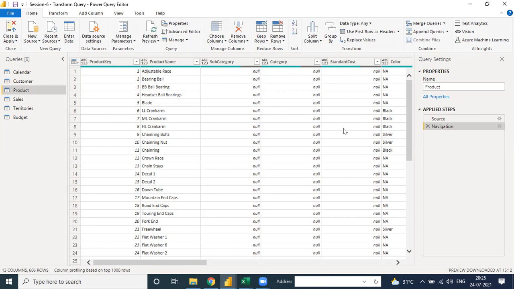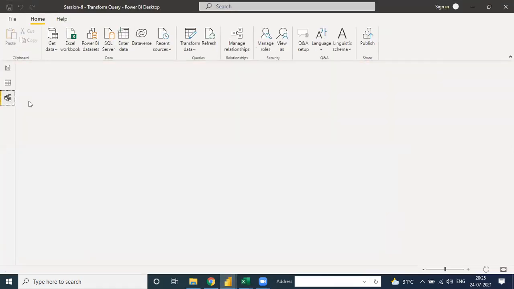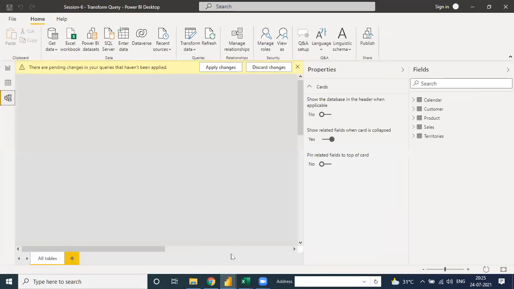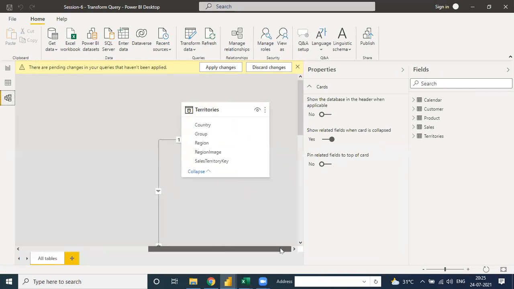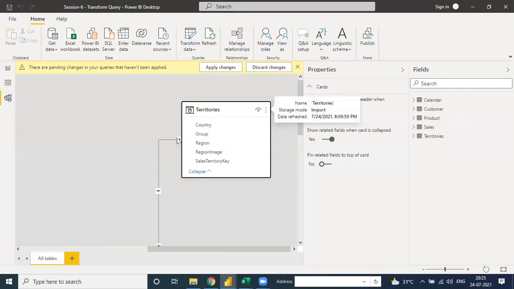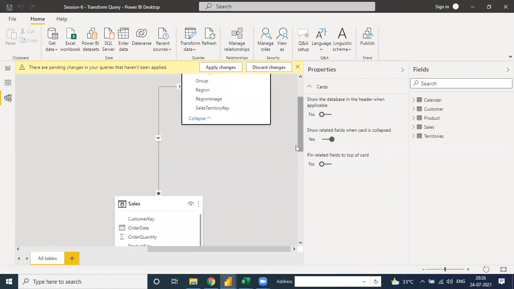Okay, because the main step is transform and the second is relationship. Suppose in the product table, when we move into the territory, there is one option, sales territory. If we connect the sales territory with the sales table, then we need to do something with the sales category under the sales territory.